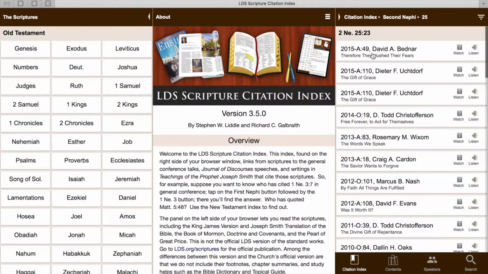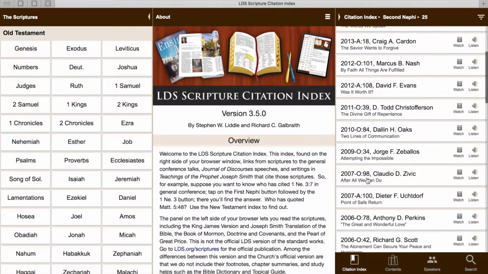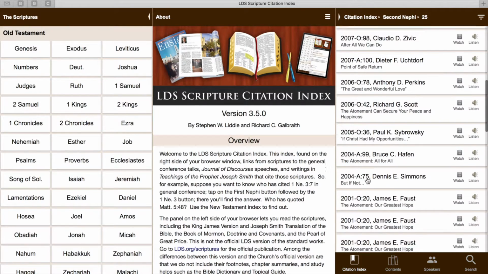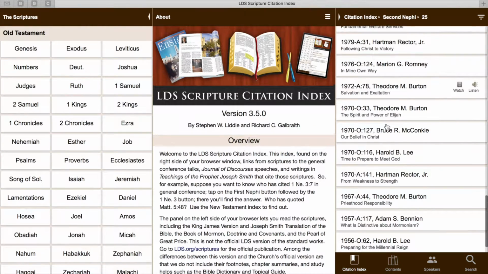Now you see the most recent one is from David A. Bednar. And you read this by seeing that it was in 2015, April General Conference. Now if you look down to D. Todd Christofferson's, that O means that it's in October. So October 2014. Now, as we scroll through, you can see that it's been mentioned in a lot of General Conference talks. It's a very well talked about verse.